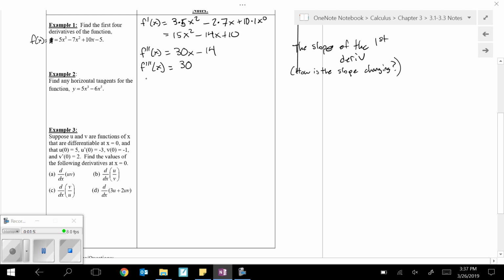And finally, the fourth derivative, which at this point, formal notation actually stops using the tick marks at 3. Typically, you would put a number in parentheses. The parentheses show that it's not like squared or something. This would read the fourth derivative of x would be 0.